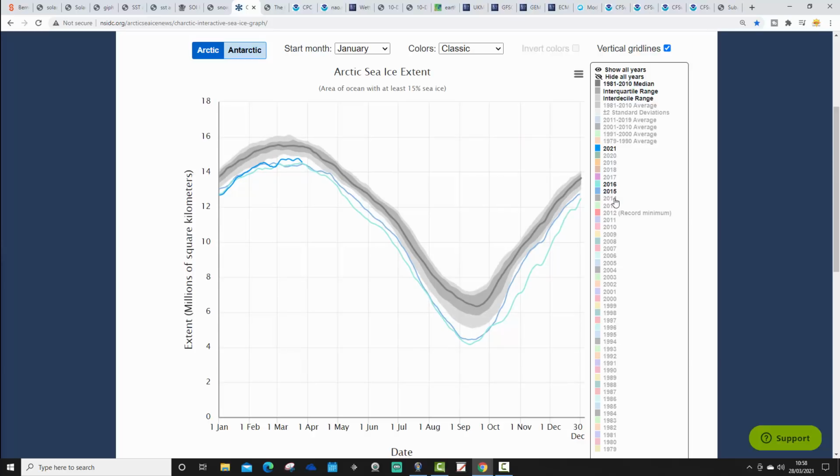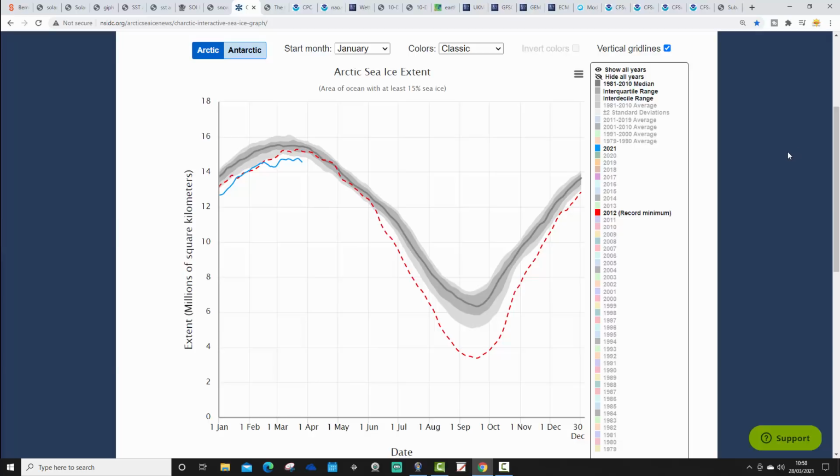That is 2015, probably a little bit above that one. Let's get rid of those two and have a look at 2014. So we're very close to 2014, maybe a little bit below it. That's 2013. Now we're quite significantly under 2013. As far back as we go is 2012, and we're well under 2012 for this point in terms of Arctic sea ice extent. So you see, we're very close to previous years. The last few years are all comparable to where we are right now.